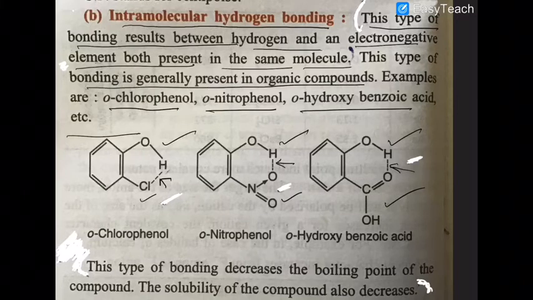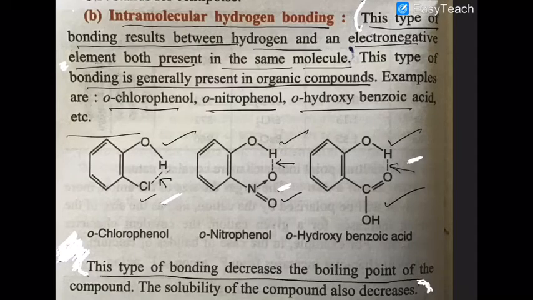This type of bonding mainly occurs in organic compounds. It decreases the boiling point of the compound, and the solubility of the compound also decreases. I am repeating once more: this type of bonding decreases the boiling point of the compound and also its solubility. Are you sure about that? So intra means the bonding between the hydrogen and an electronegative atom present in the same molecule.